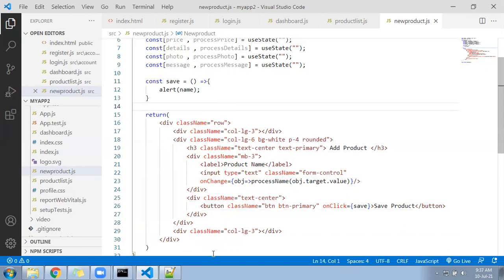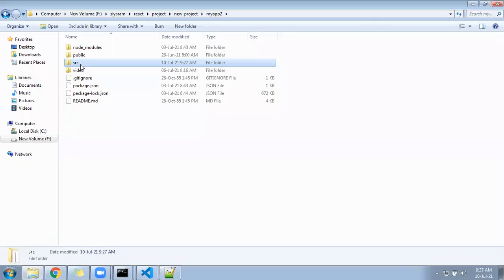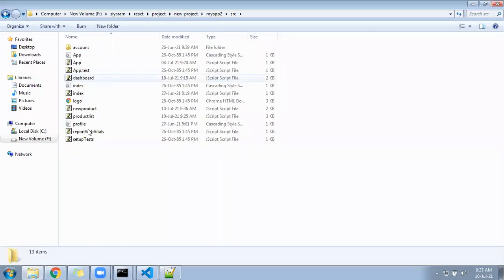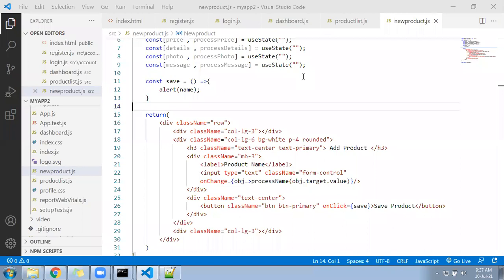Okay. Meanwhile, I should share this file also. In case any problem is there, you can use this file. It's here, new product. Let's go on to your chat also. Meanwhile, you are writing. Let's complete.